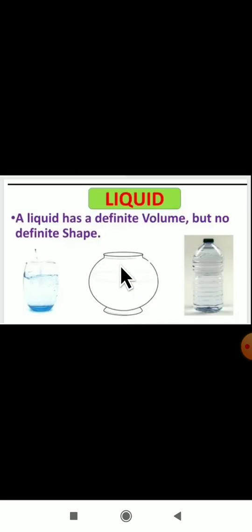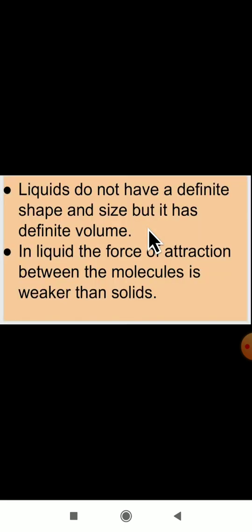You can observe here the molecules are very closely and tightly attached, and the force of attraction between the molecules are very strong here. Next, liquid. A liquid has a definite volume but no definite shape. As the liquid will occupy the shape of the container here, so it is not having a shape but it is having a volume here. There is no shape and size for a liquid, but it is having a volume.